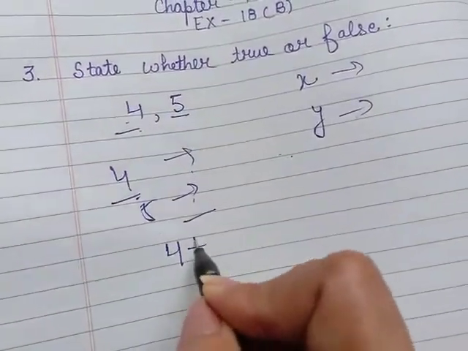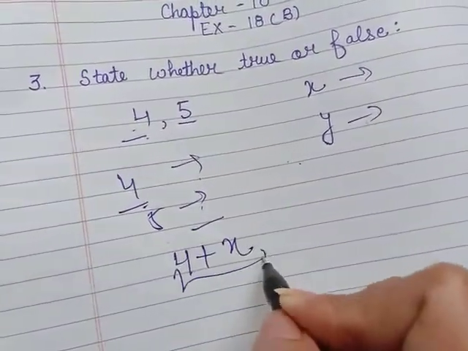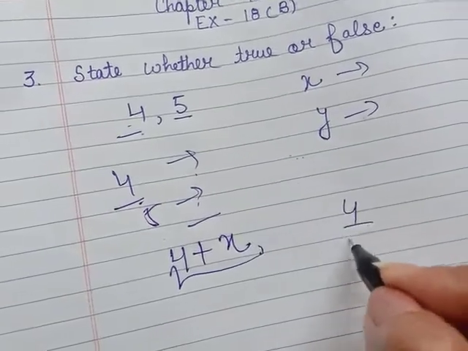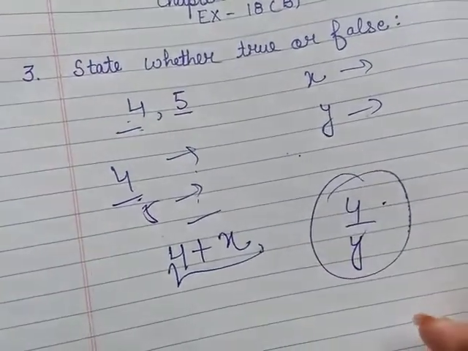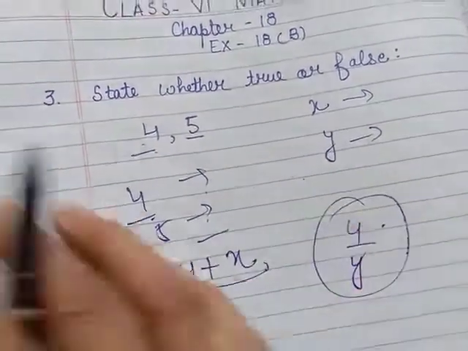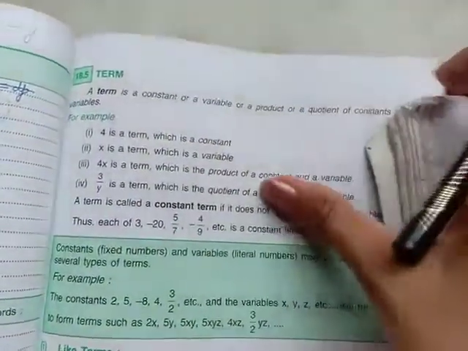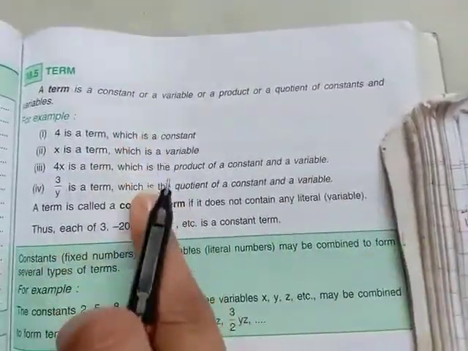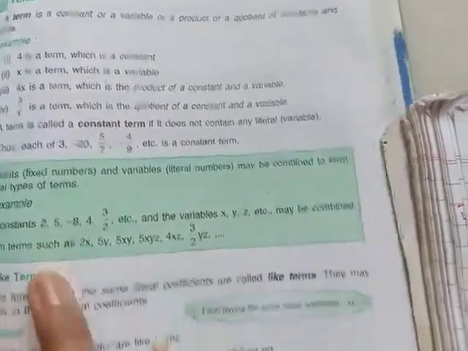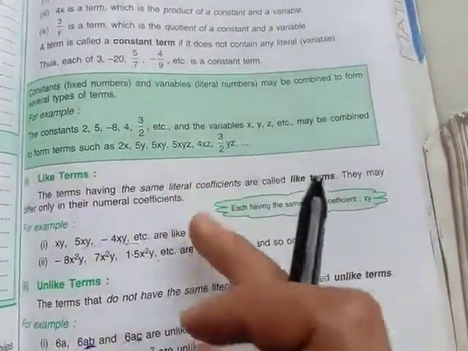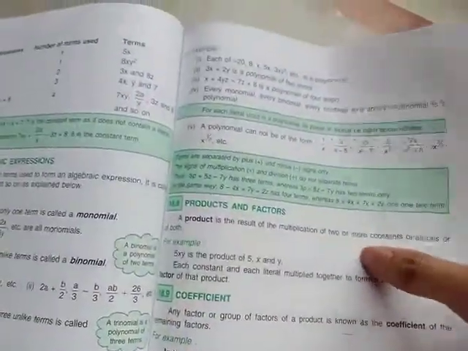If it is 4 plus x will also be known as term. 4 over y will be a term. So he said it can be a constant or a variable, product or a quotient. Like here he has given the examples. Next, like, unlike we have already done, and the next thing that I would like to share